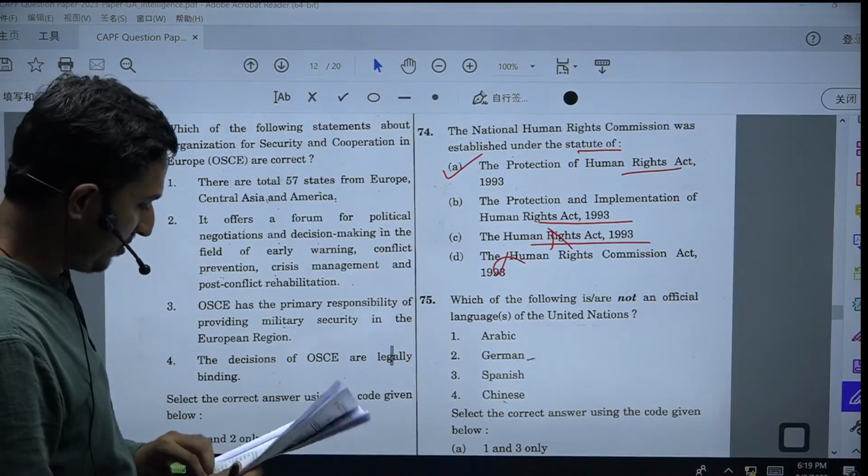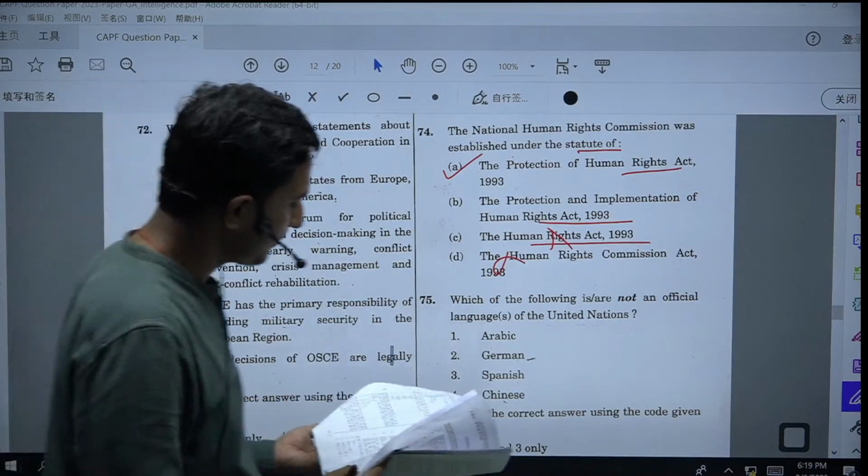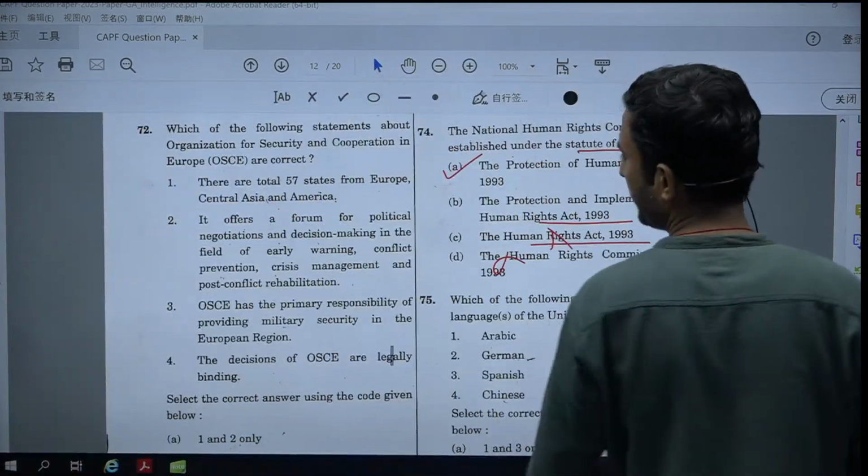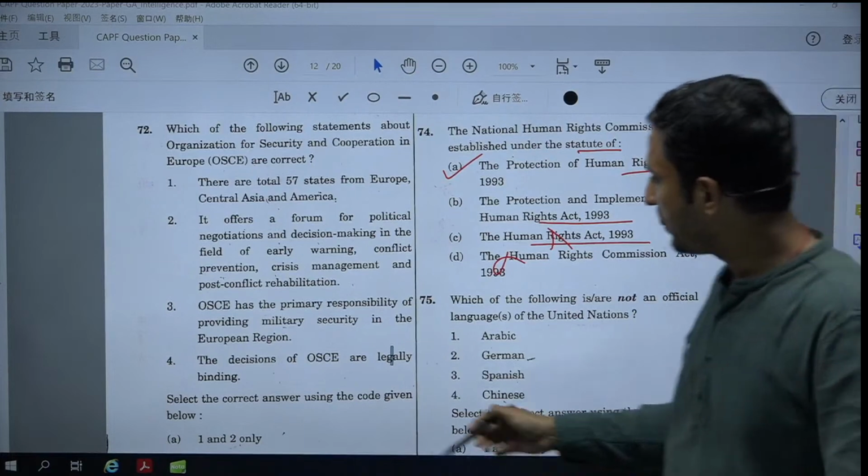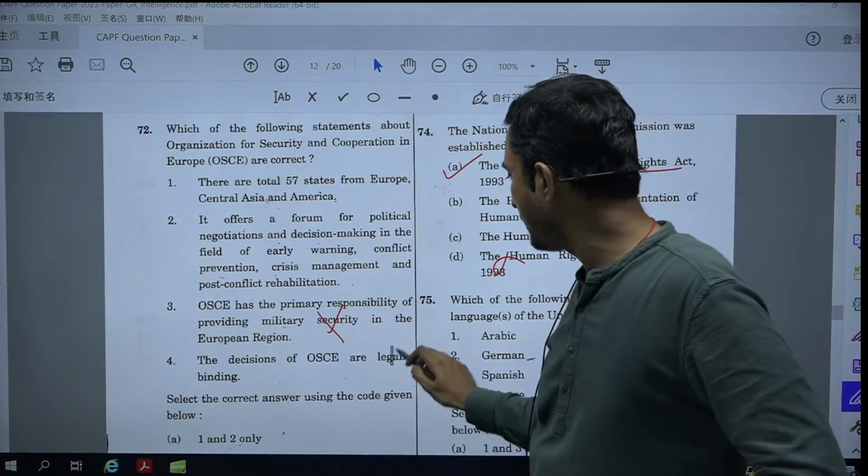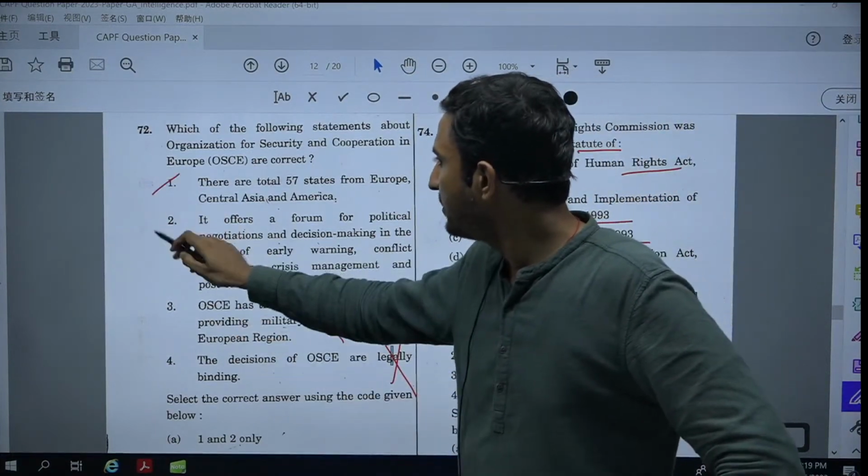Question number 74 is correctly explained. I think we are done with the solution, and we have already discussed military organization legally, the options are correct.